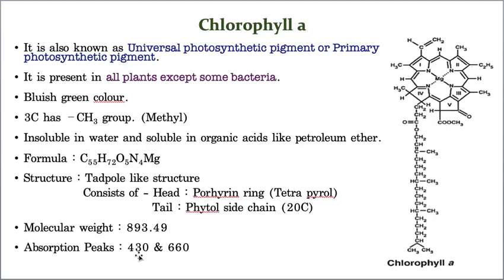Whereas absorption peaks, I told you maybe 10 minutes back, every pigment has its own capacity. With that capacity, it can absorb some amount of sunlight. For example, I called all the students for lunch.